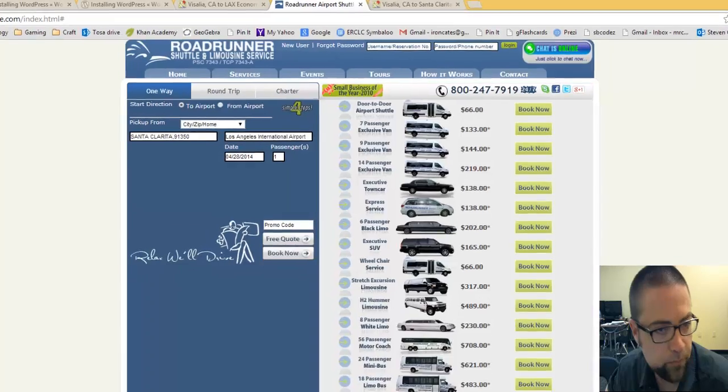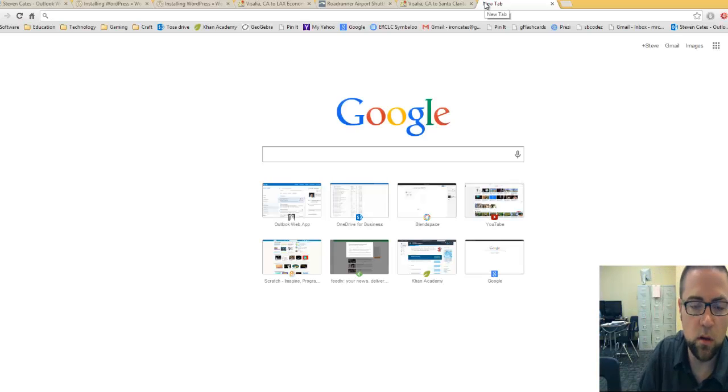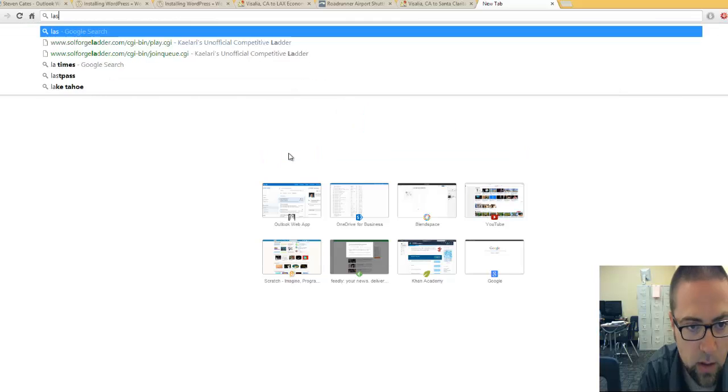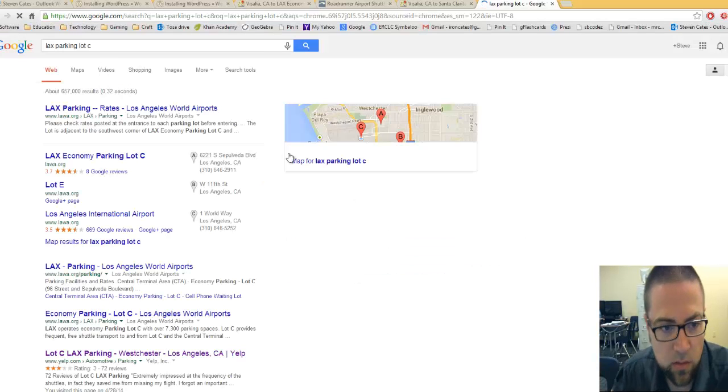How about the cost of airport parking? So LAX parking lot C, that's the main parking lot.